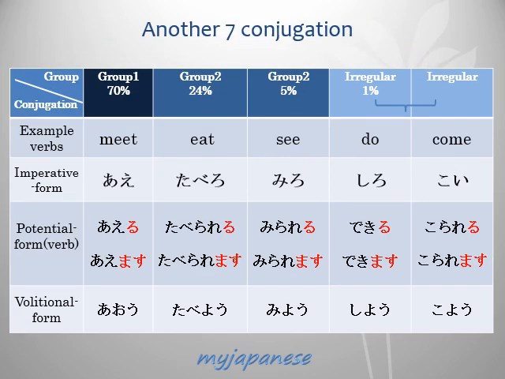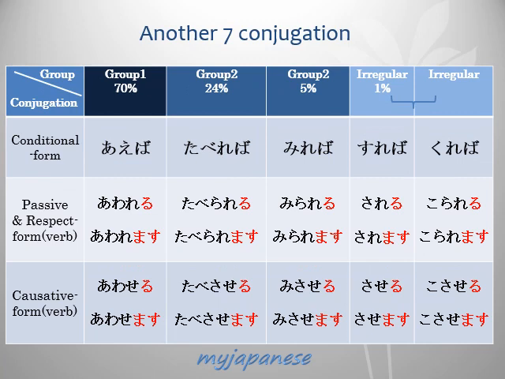In Verb Basic 2, we are going to learn another 7 conjugations. This time we learn imperative form, potential form, volitional form, conditional form, passive form, and respect form.